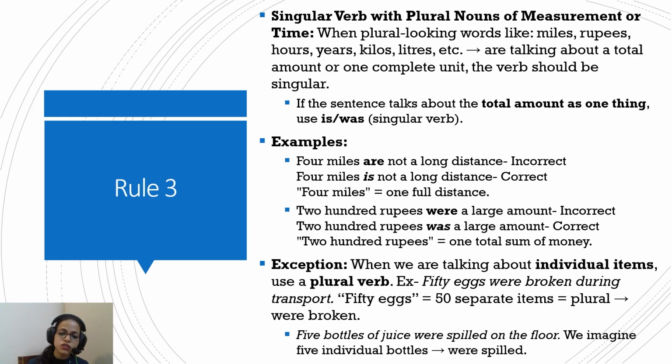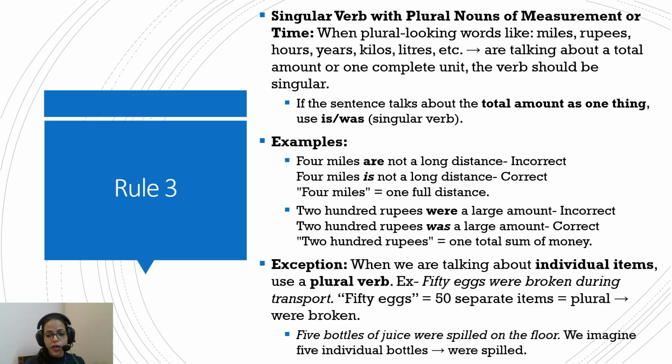Similarly, "200 rupees was a large amount." Here, you're not referring to each rupee note or anything. You're just talking about the whole amount. This whole amount is a large amount. So that is why this will be followed by the singular verb was and not were. 200 rupees is one total sum of money.